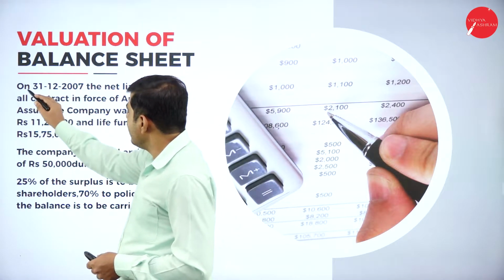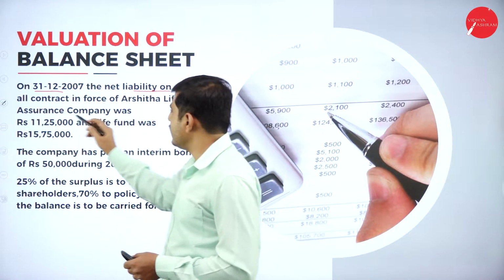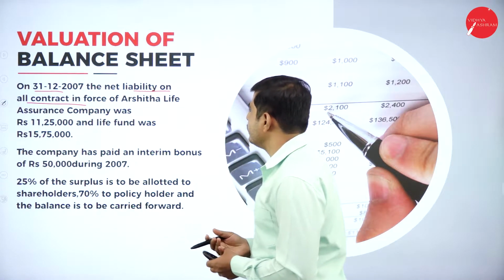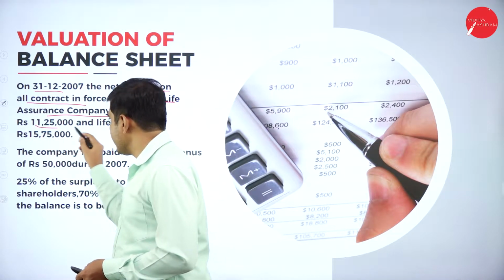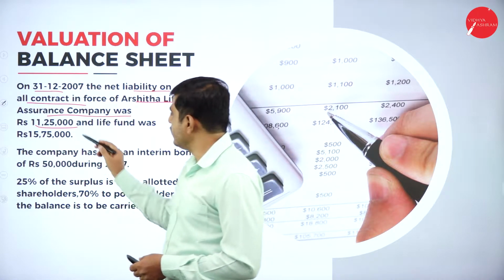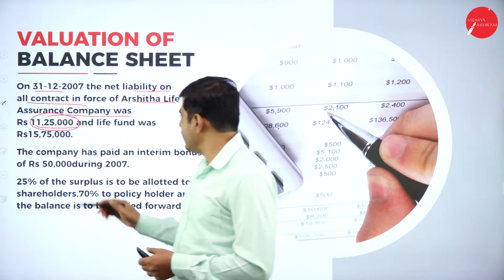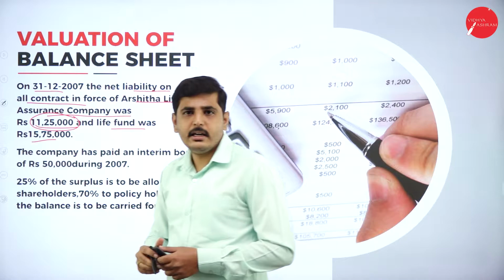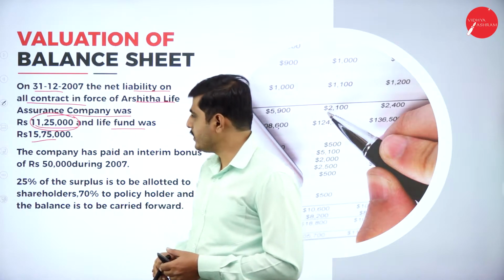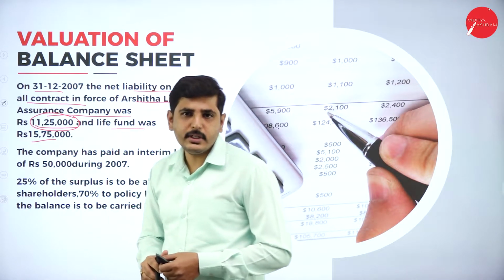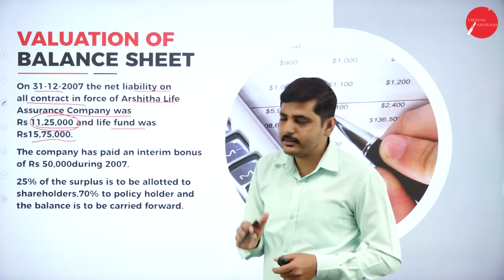Next one, on 31st December 2007, the net liability on all contracts in force of Arshita Life Assurance Company was 11,25,000. So the net liability is 11,25,000. Next one, the life fund was 15,75,000. So if you deduct this 11,25,000 from 15,75,000, you will get a surplus. Whatever the difference you get is the surplus.